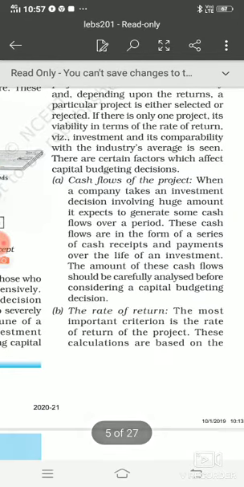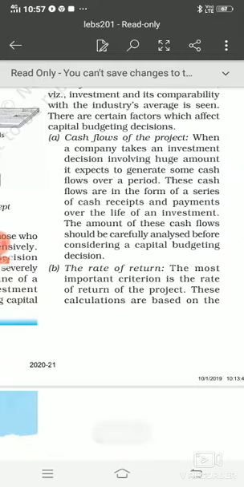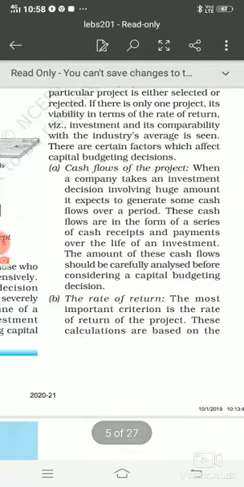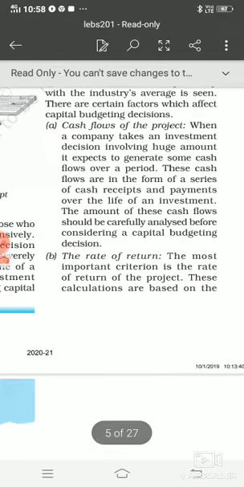So let's see. The first is cash flow of the project. It means if we are taking, when I'm saying we I'm talking about a business enterprise, right? So if a business enterprise is taking any decision regarding the investment of capital budgeting or regarding the investment into a long term project, so what will be important there?